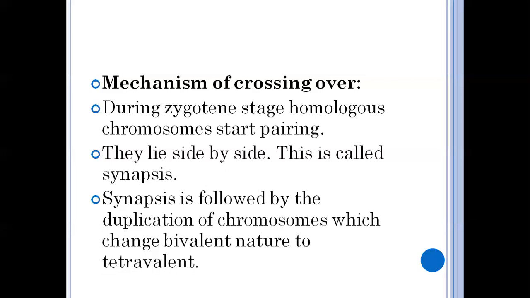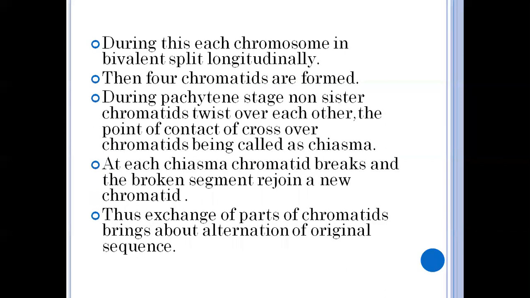Next, after the pairing, that is synapsis, it is followed by duplication of chromosomes, which changes the bivalent nature of the chromosome pair into tetravalent. So now, after pairing, each of the homologous chromosomes in the bivalent splits longitudinally. There is a bivalent.